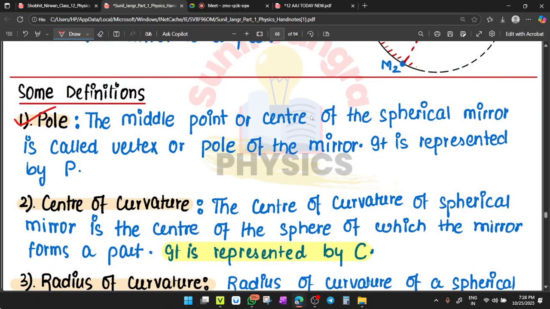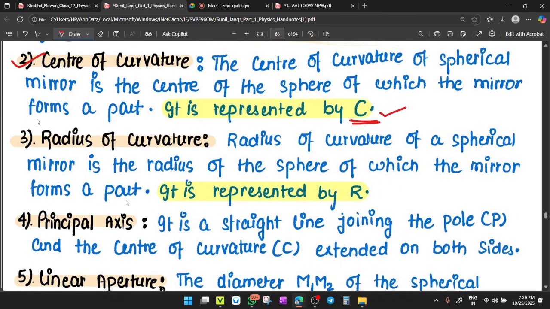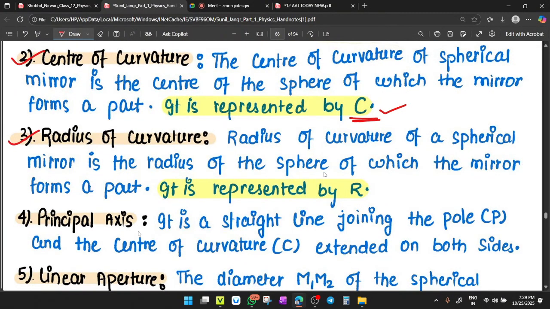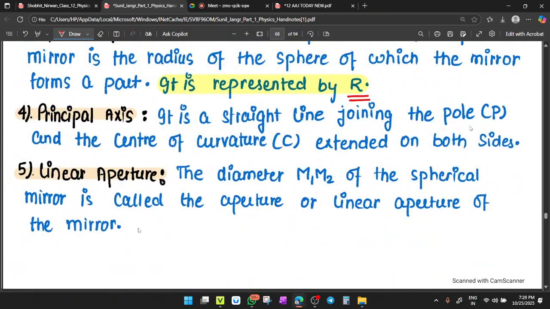Now the definitions. Pole: the middle point or center of the spherical mirror is called the vertex or pole of the mirror. It is represented by P. Center of curvature of a spherical mirror is the center of the sphere of which the mirror is a part. It is represented by C. Got it? Radius of curvature is the distance from the pole to the center of curvature. It is represented by R. Principal axis is the imaginary line joining the pole to the center of curvature.